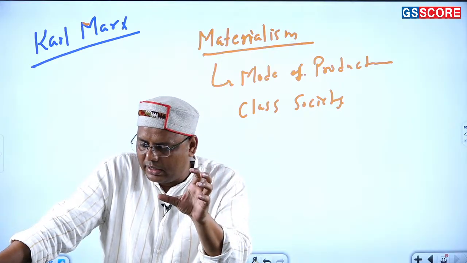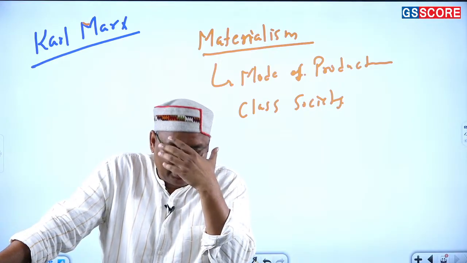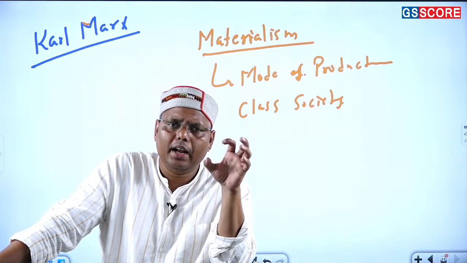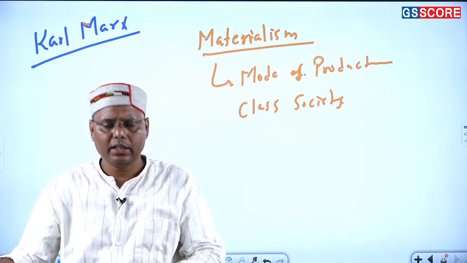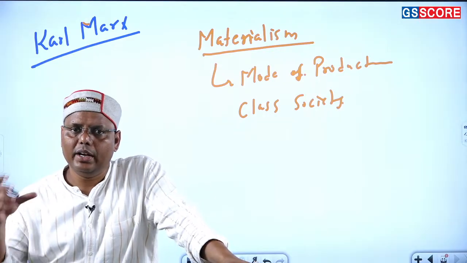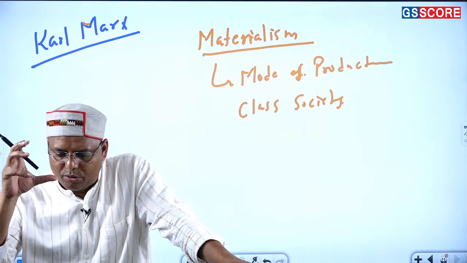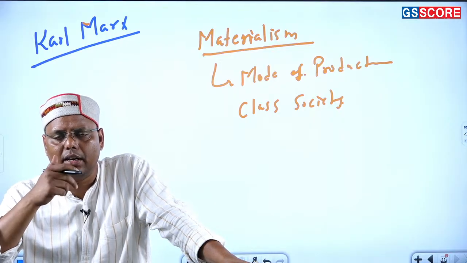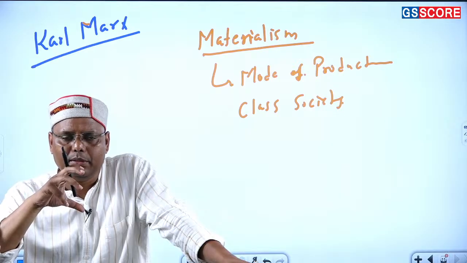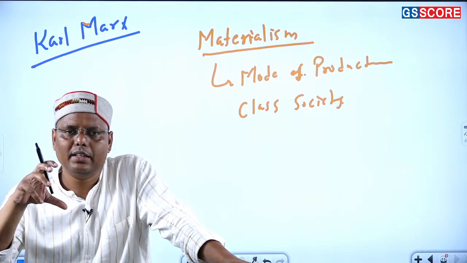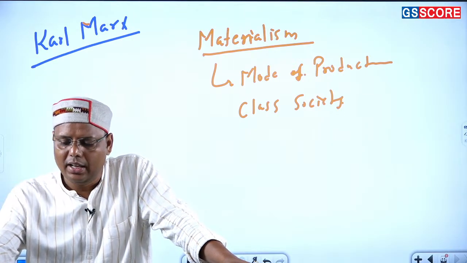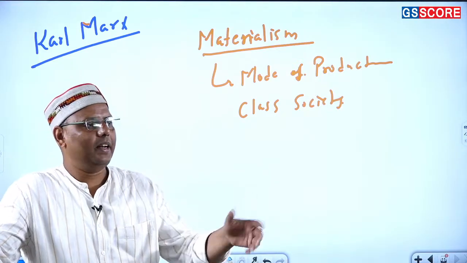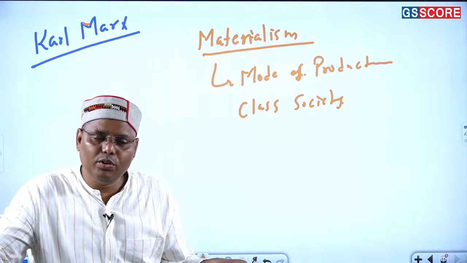Let's say, for the sake of example, I'm giving you one thing. Let's say you talk about the slave mode of production. At one hand masters are there, on the other hand slaves are there. So when it comes to the master and slaves, undoubtedly there would be a very conflicting relation between the two. So what happens because of this perpetual conflict? Ultimately, the system changes and the mode of production is changing, and then the society enters into a new mode of production. And what is it? It is basically the feudal mode of production.